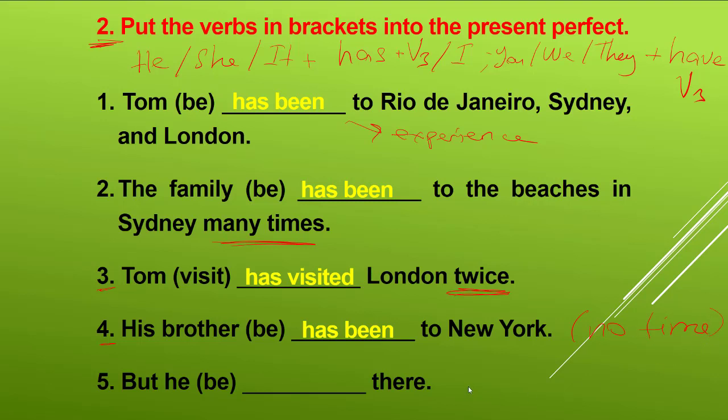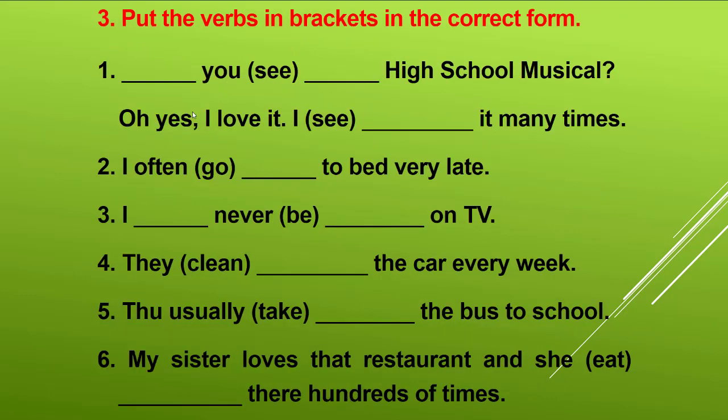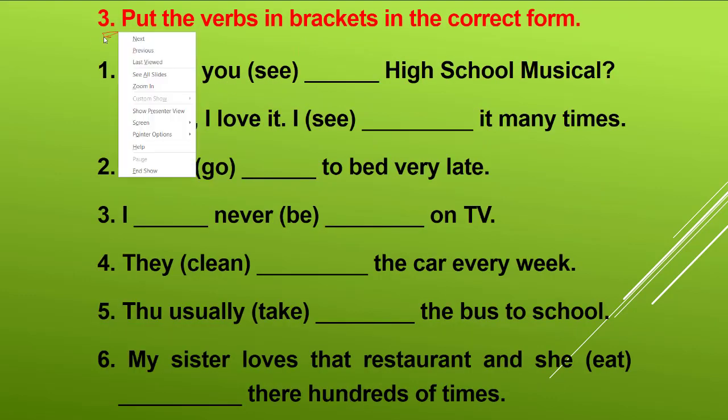If there is no time, you can use present perfect tense in the tests. Okay, and then exercise question 5, but he hasn't been there. After "but", we can mostly use negative. Okay, we can use negative, but he hasn't been there.